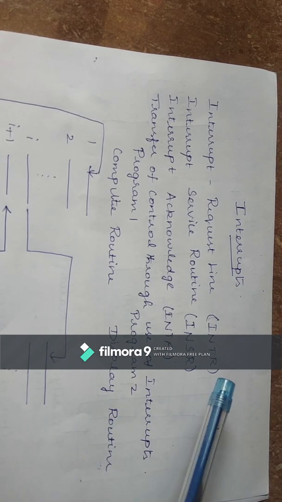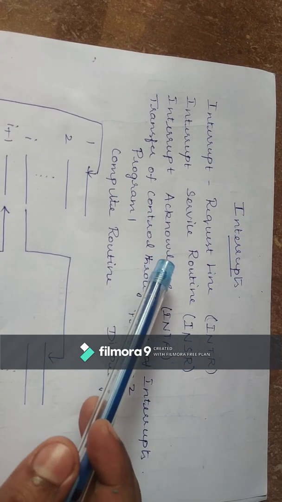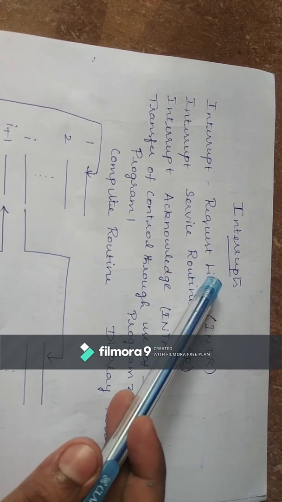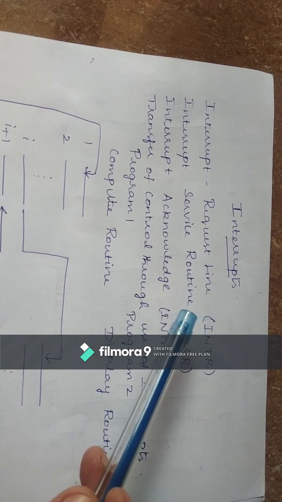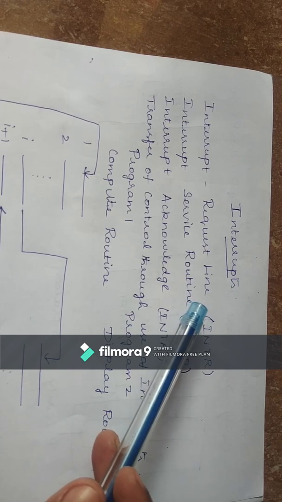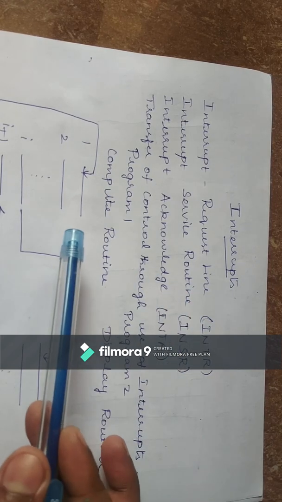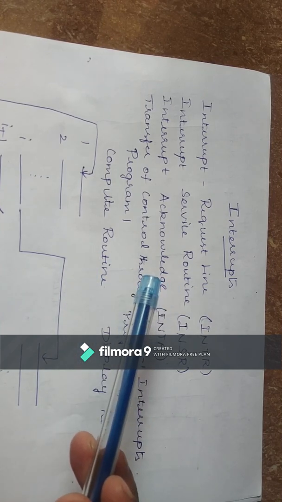Let us see what terms we use in the interrupt concept. First is interrupt request line, then interrupt service routine, and next is interrupt acknowledgement. So what is the interrupt request line? Whenever the I/O devices are ready to perform an I/O operation, they send the interrupt request line to the processor. Whenever the processor receives the interrupt request line, it has to respond to the I/O devices.